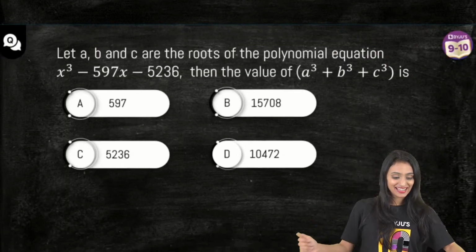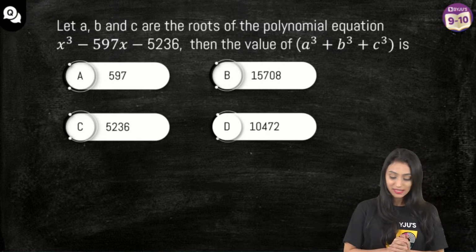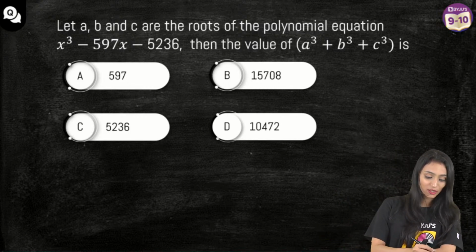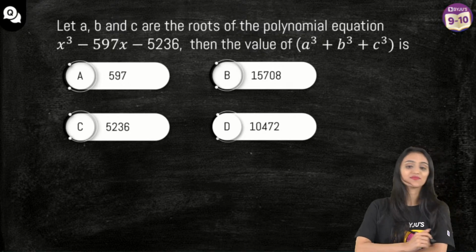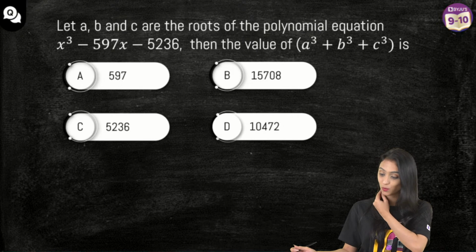All right. Let's move ahead to the next question. This is a very interesting one. Let a, b, c be the roots of the polynomial equation x cube minus 597x minus 5236, and the value of a cube plus b cube plus c cube is.